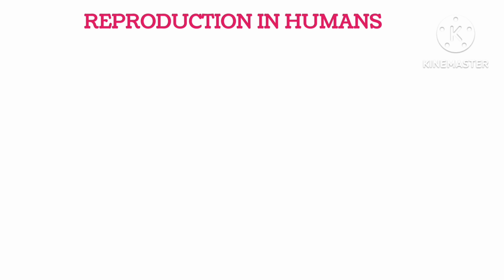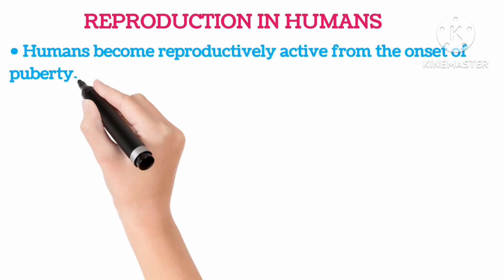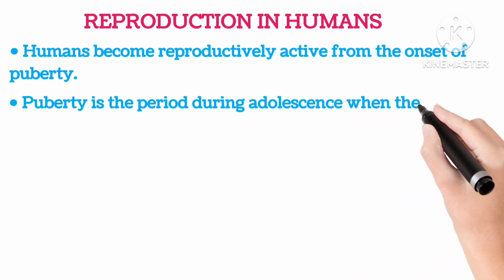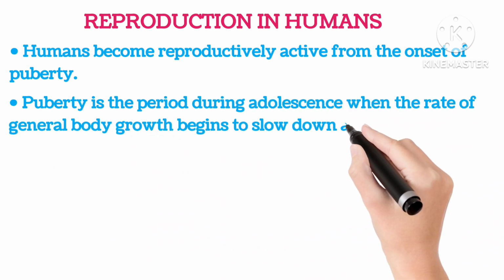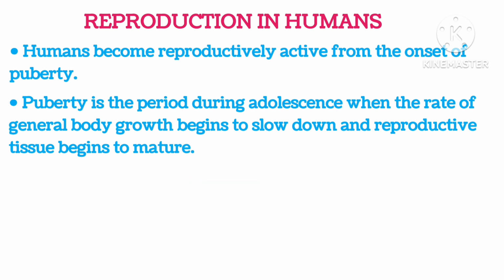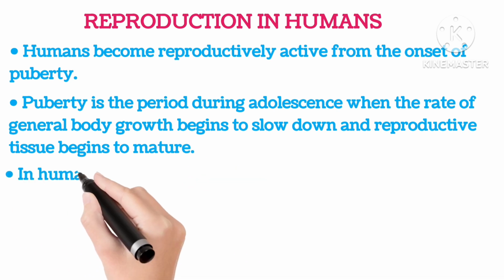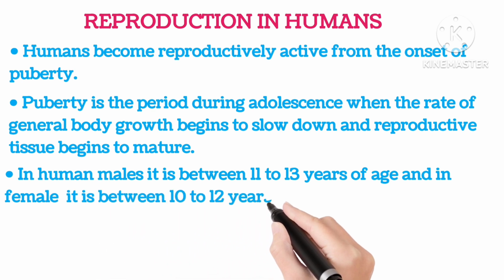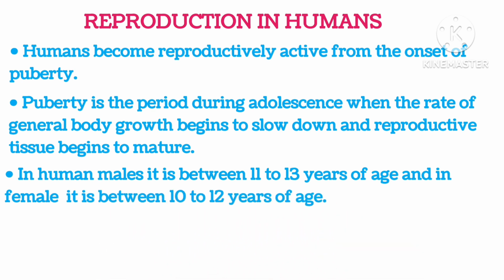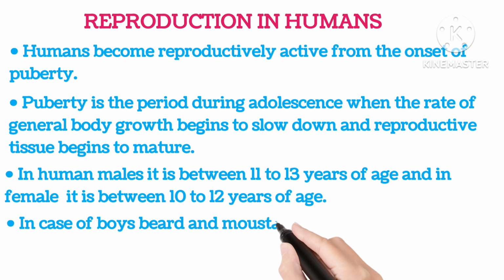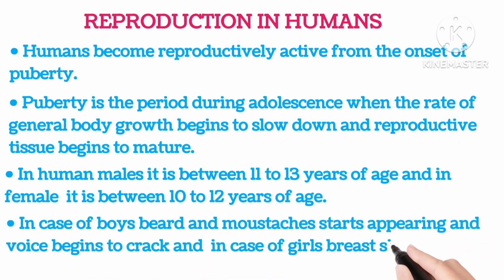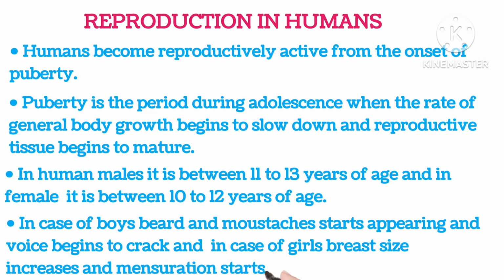Reproduction in humans. Humans become reproductively active from the onset of puberty. Puberty is the period during adolescence when the rate of general body growth begins to slow and reproductive tissue begins to mature. In human males, it is between 11 to 13, and in females between 10 to 12 years of age. In case of boys, beard and mustaches appear, and the voice begins to crack. In case of girls, breast size increases and menstruation starts.